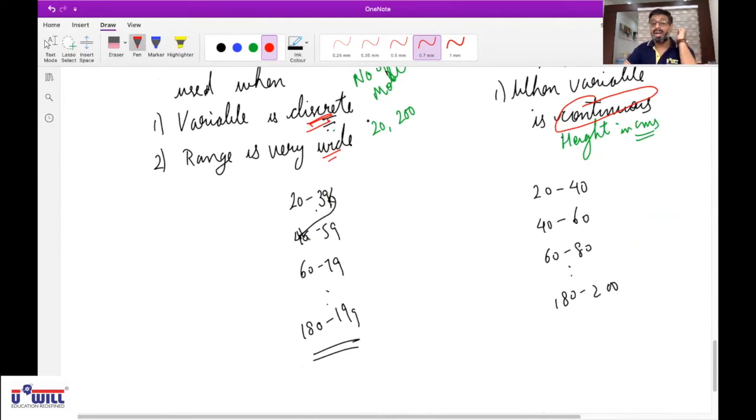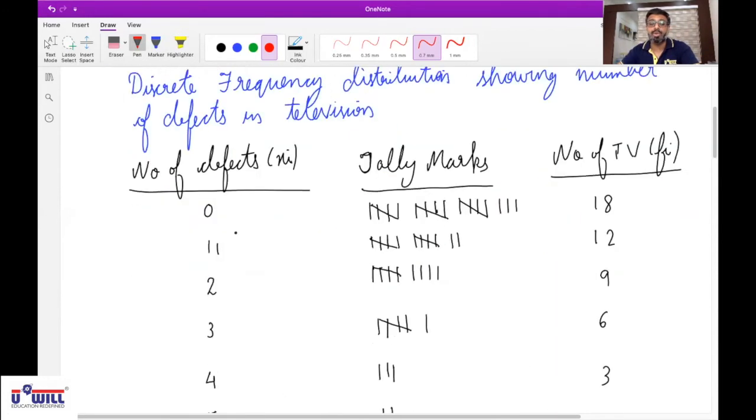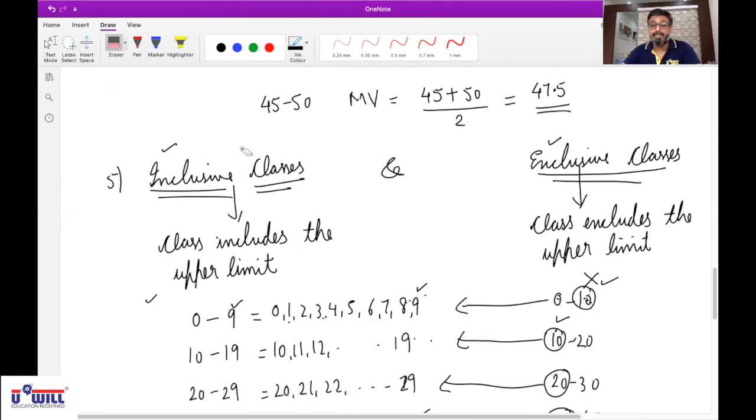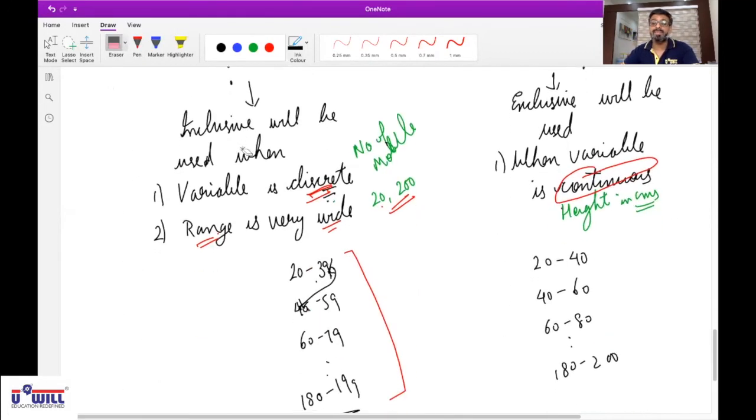Like the number of mobile phones ranging from 20 to 200. The range of the data is very wide. So we write it in the form of a class. If the number of mobile phones produced were between 20 and 30, then we would have done discrete presentation only: 20, 21, 22, 23, 24 and so on. So we use inclusive when the variable is discrete and the range of the data is very wide, whereas exclusive we use when the variable is continuous.